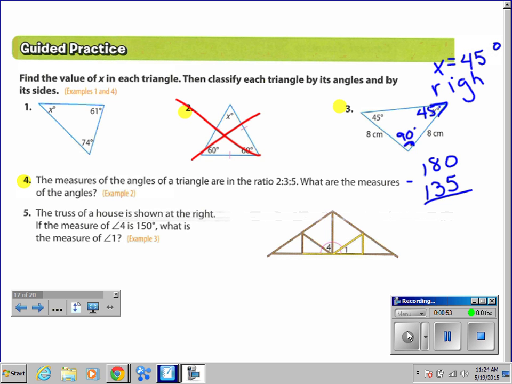And then we need to classify it by its sides. Your options are scalene, which means none of the sides are congruent, isosceles means two of the sides are congruent, and equilateral means all sides are congruent. Now, they didn't use the tick marks. They gave you measurements, 8 and 8, which means they're congruent, which means technically it's like having these types of tick marks. So what type of triangle has two sides?